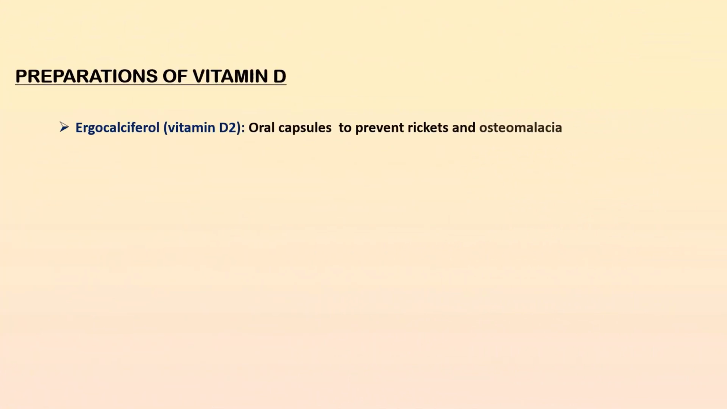Now about the preparations of vitamin D. These preparations include ergocalciferol, that is vitamin D2, which is an oral capsule given for the prevention of rickets and osteomalacia. And the second type is cholecalciferol, that is vitamin D3, which is administered orally as well as by IM injection.